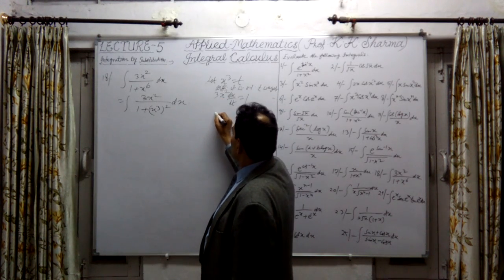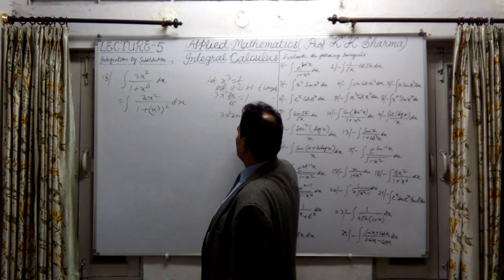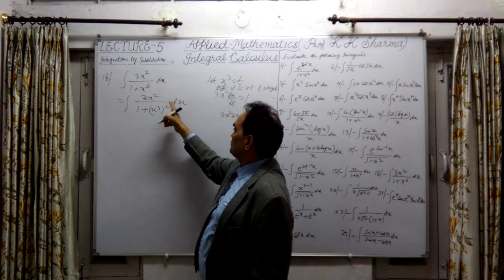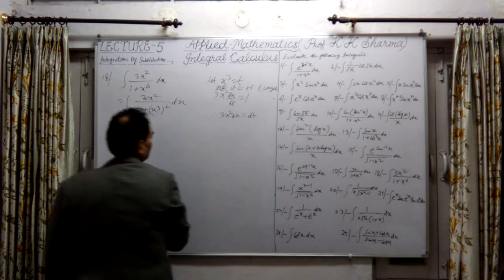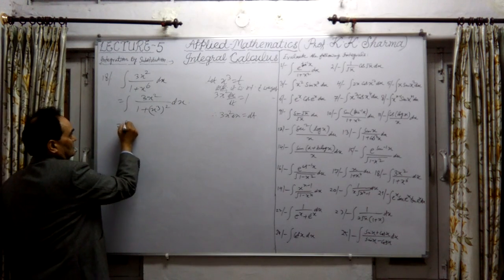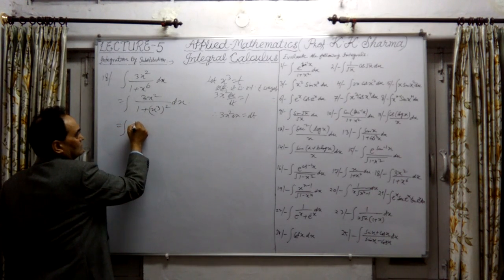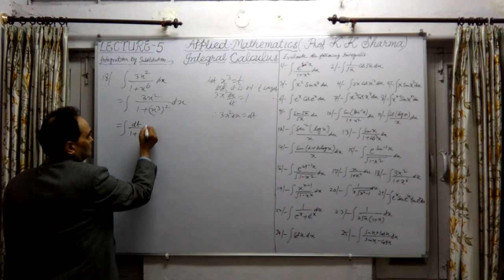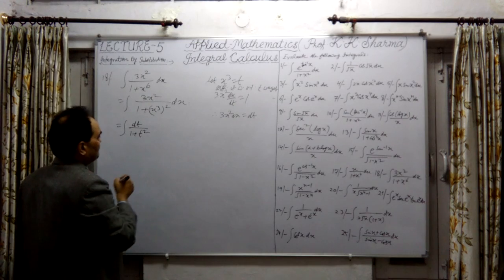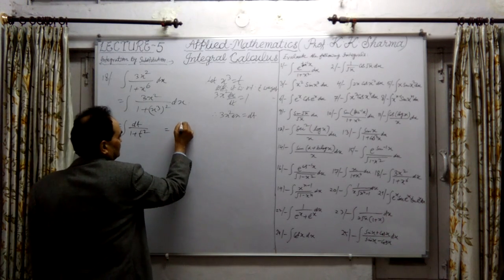So therefore 3x square into dx equal to dt. Simple. In the numerator we can put this. So finally the answer is dt upon 1 plus t square. Therefore it can be integrated as tan inverse